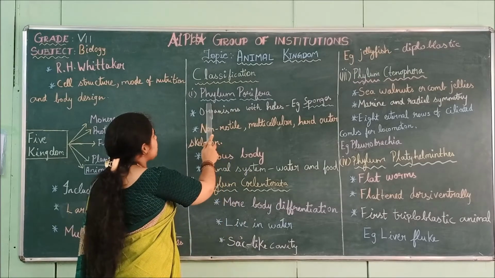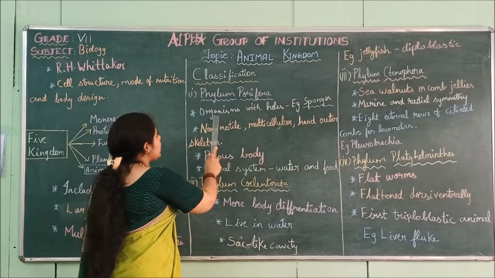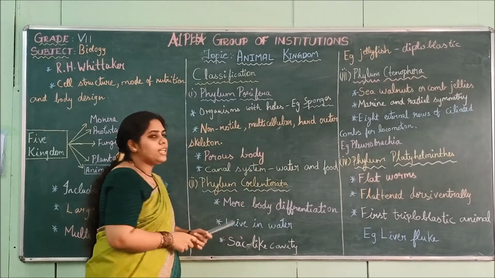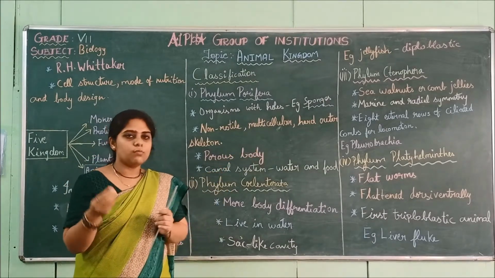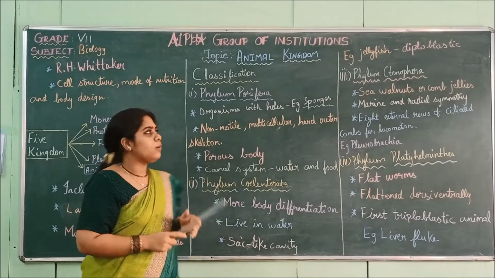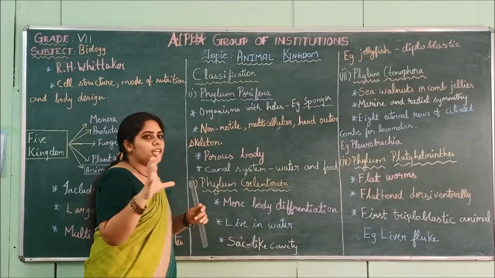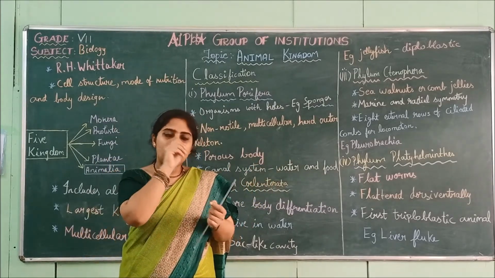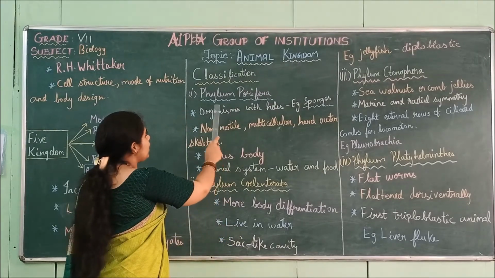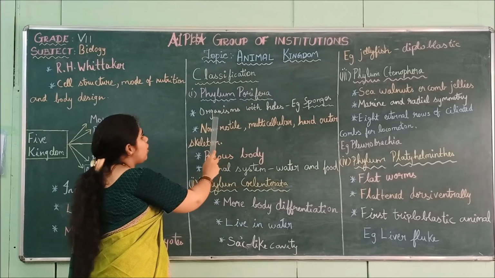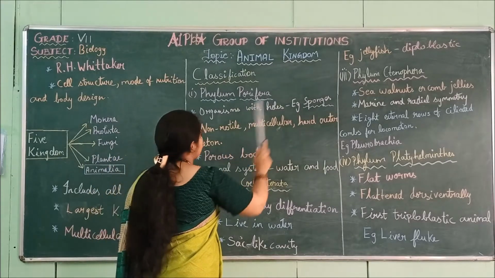First is the phylum Porifera. Phylum Porifera: organisms with holes. These Porifera organisms have holes in them. Those organisms which have holes in their body come under the phylum Porifera. For example, sponges. These sponges are found in water. If you have seen sponges, they have holes all over their body. So these sponges come under Porifera. Example, sponges.